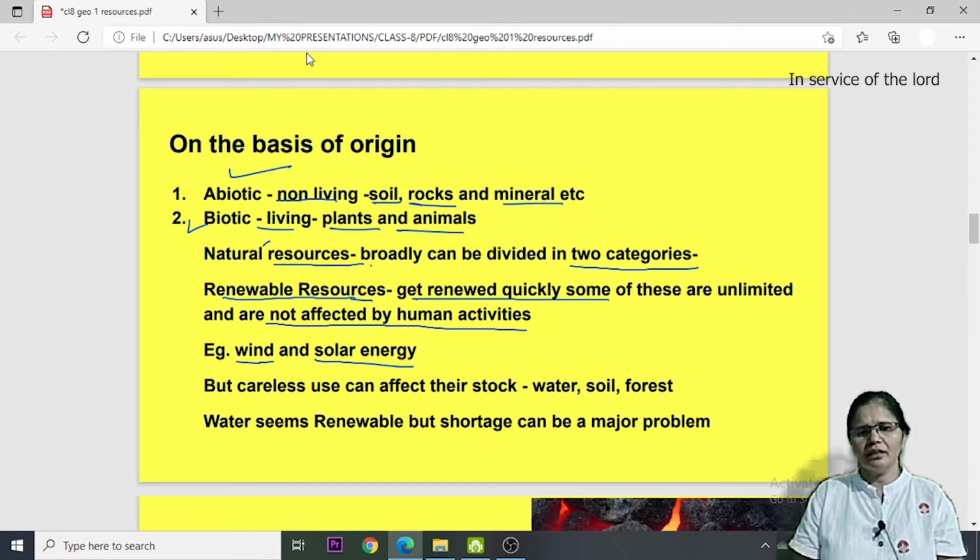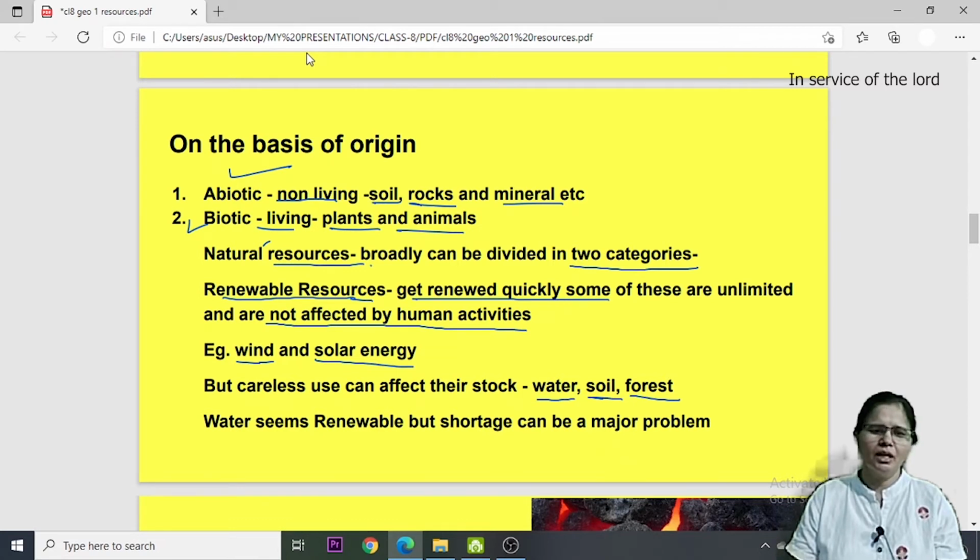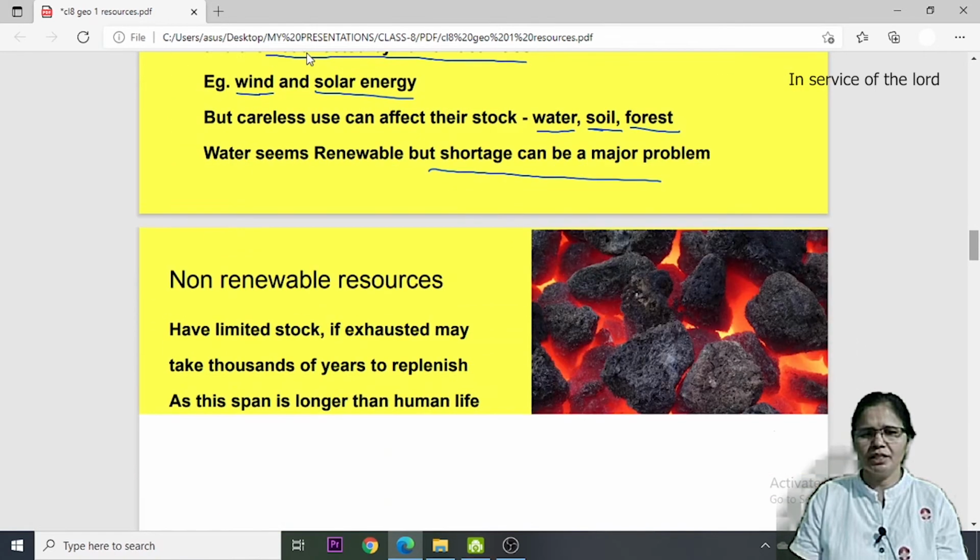But certain kinds of resources are there. For example, water, soil, forest. If we keep using them without any careful look, then we can face some problems in future and their stock can be affected. Water seems renewable, but we can face shortage of water if we do not preserve, if we do not conserve water for future generations.